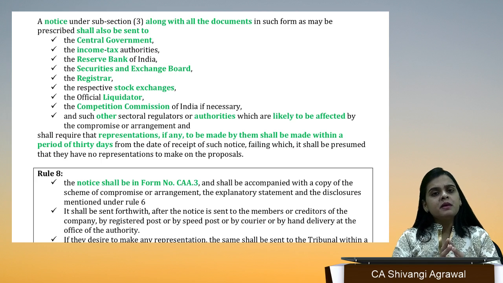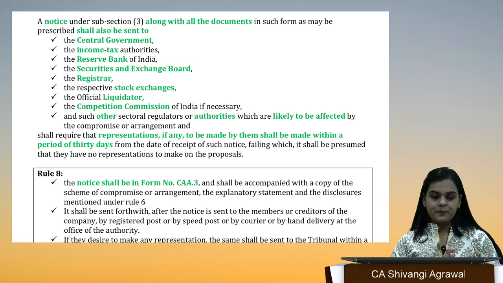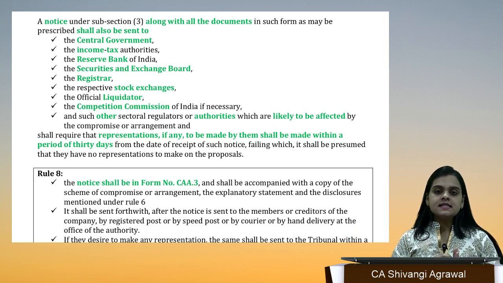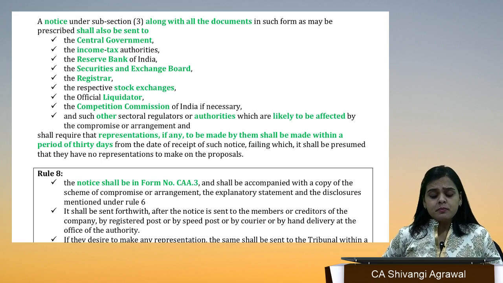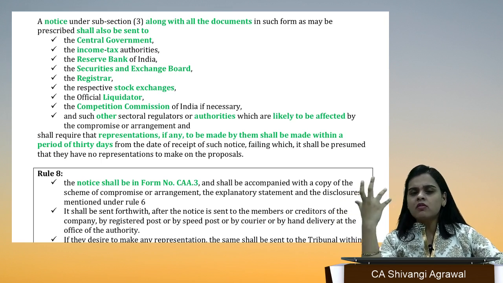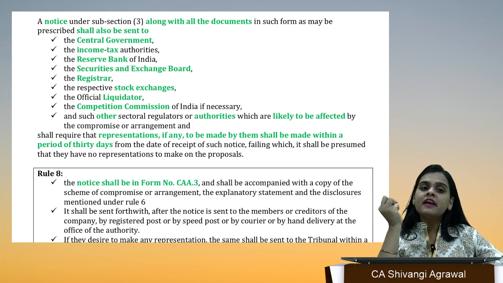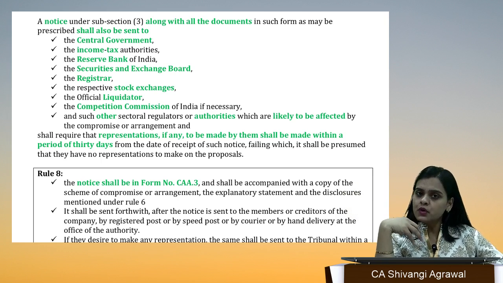Competition Commission of India, maybe competition, whenever the companies merge or amalgamate or there is any internal restructuring, it affects the overall market also. CCI is the authority which helps to promote competition but curb the anti-competitive practices. So maybe they also have some objection, maybe central government, maybe RBI, SEBI, Stock Exchange, any of them can be affected through this scheme or arrangement in a manner that is not known to us.